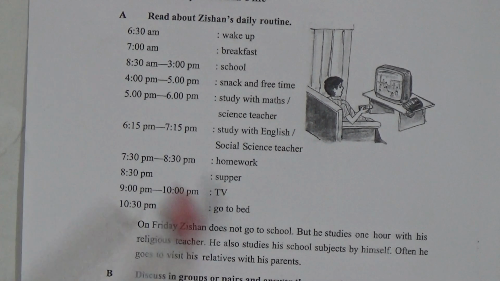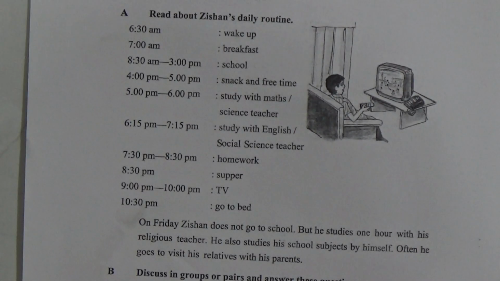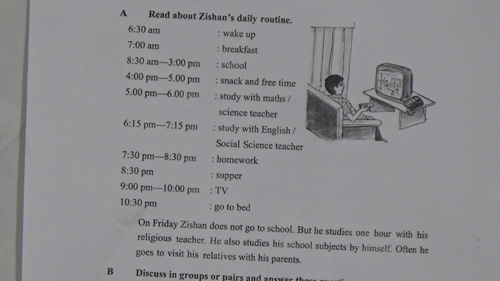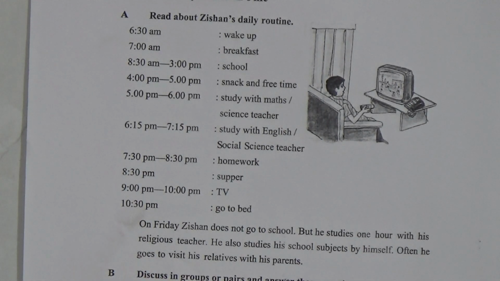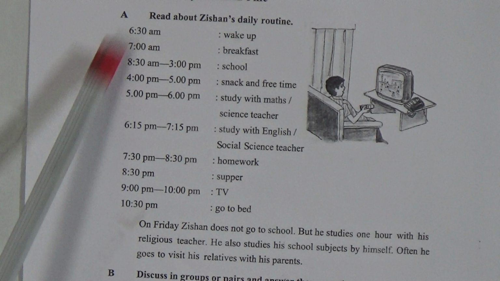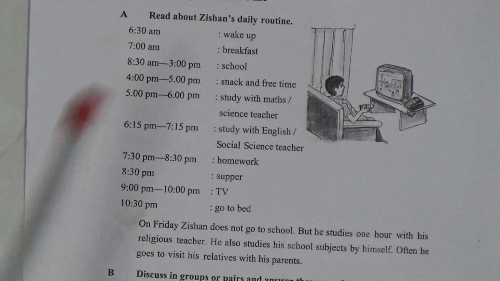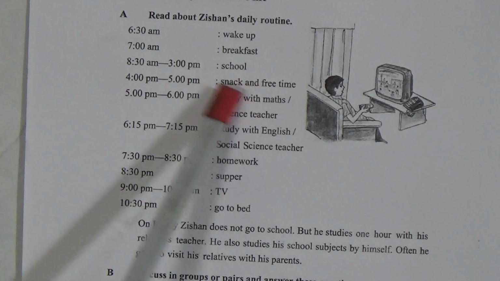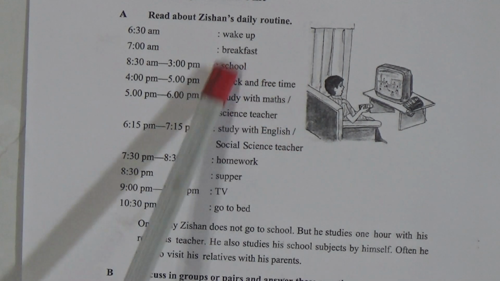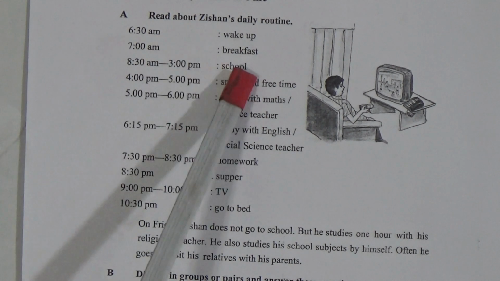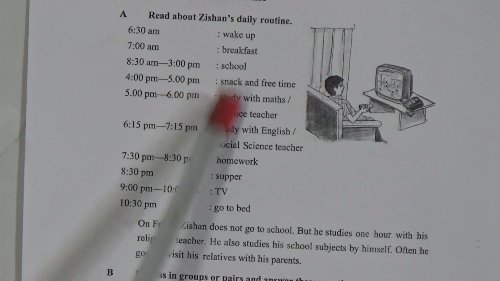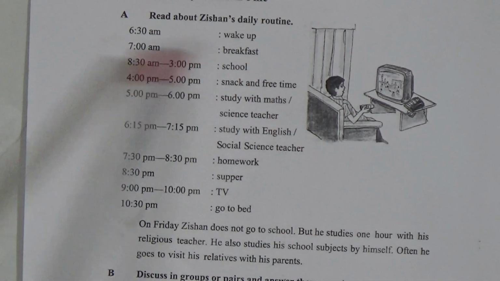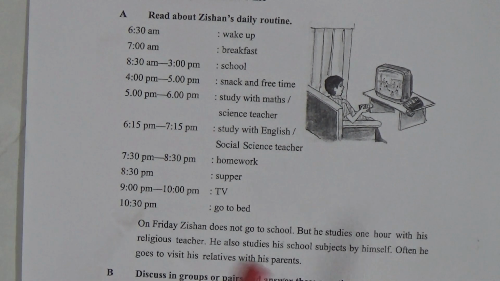So dear students, in this way Jahan has spent his daily life. He has maintained his daily routine like this. Dear students, you have to make your own daily routine in this way. Here you can write how you spend your daily life. You can write when you wake up from bed, when you take your breakfast. In this way you can make a daily routine by yourself.